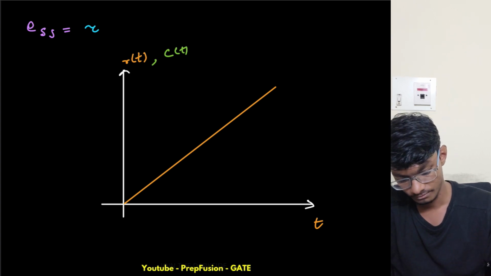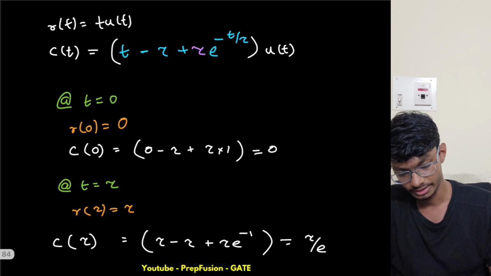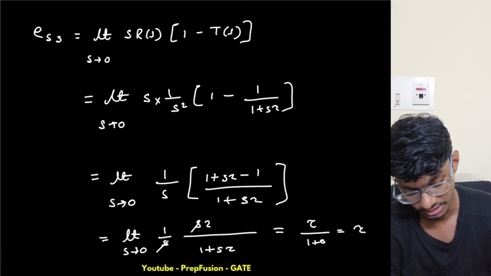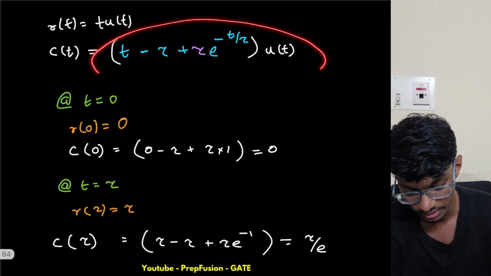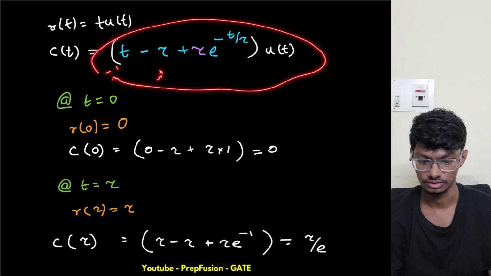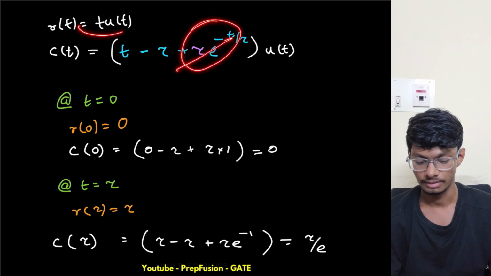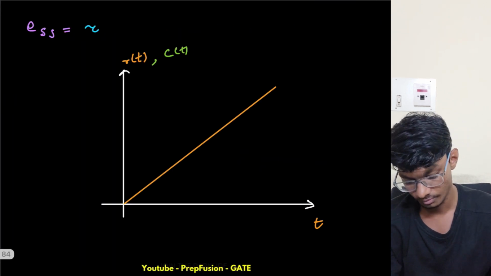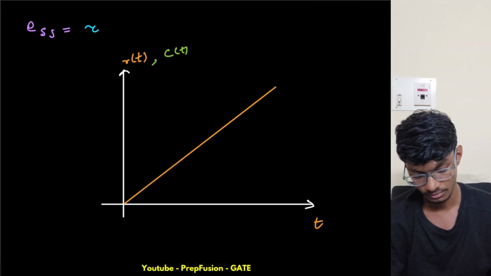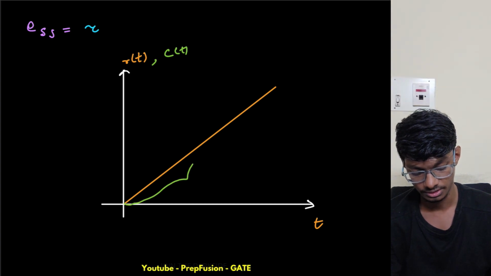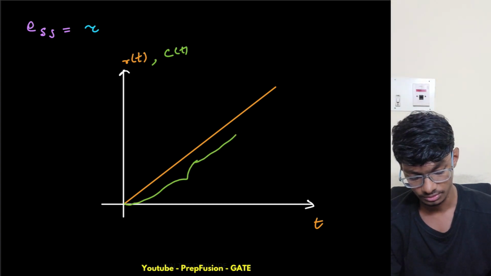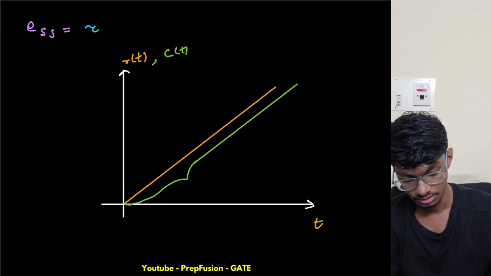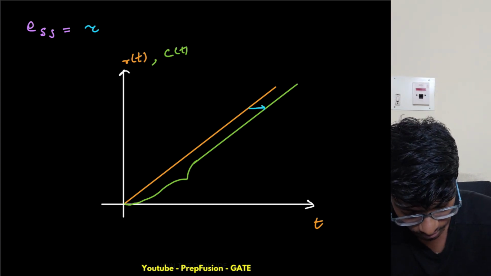Because at t equals infinity, this value becomes t minus tau, as the exponential goes to 0, and the input is t. So there is a difference of tau every time. Initially it will be 0, some transient will come, then it will go like a straight line, and there will be some error between these two.